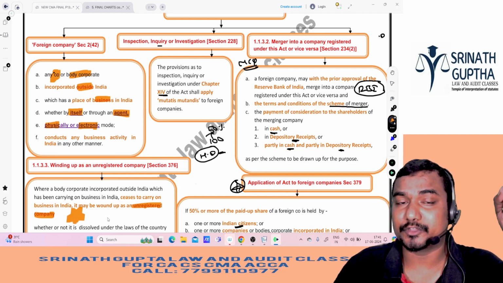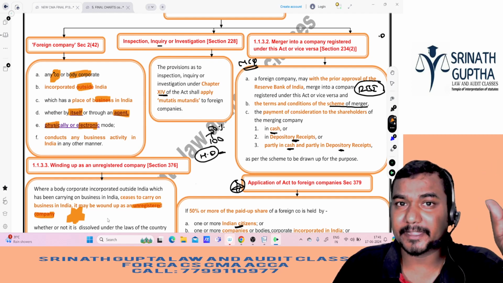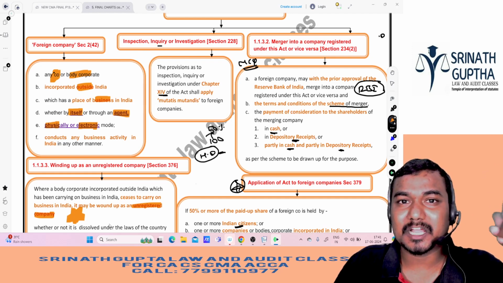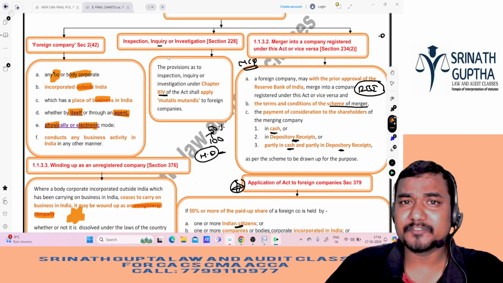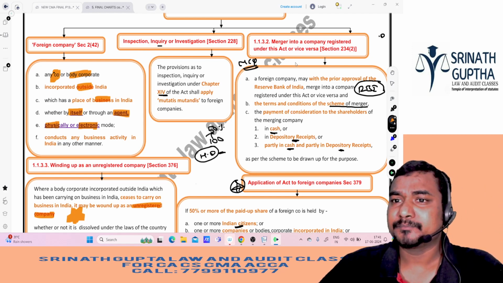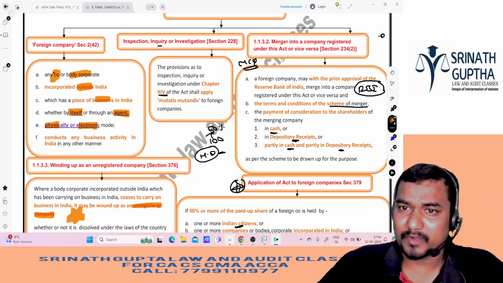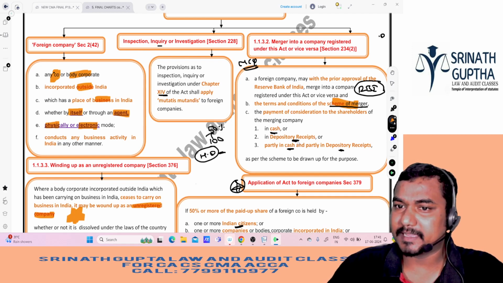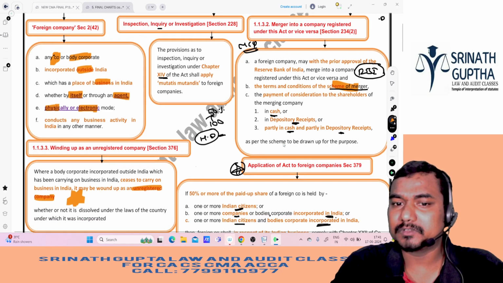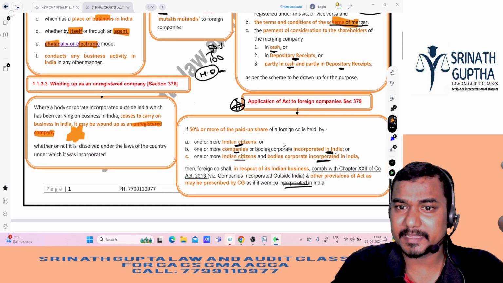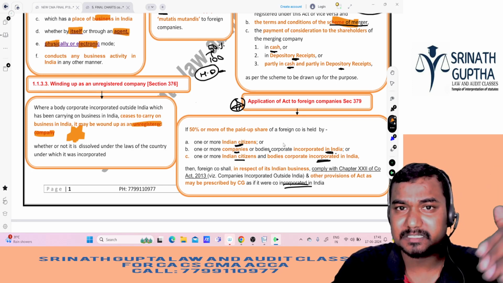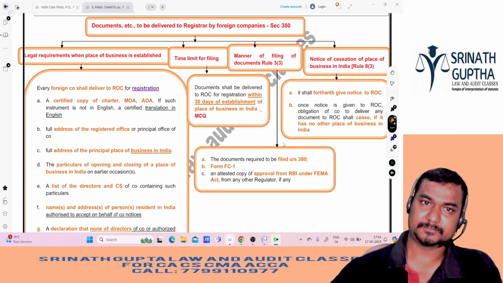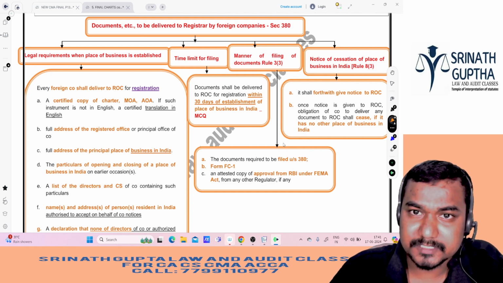You can also be asked in the MCQ how a foreign company can be wound up in India if it ceases to carry on business in India. A, B, C, D. One of the options will be as an unregistered company in India. So investigation provisions will also be applicable to foreign companies, and a foreign company can be merged with an Indian company, vice versa, with approval of the Reserve Bank of India as per the scheme of merger. We can pay in cash or DRs or DRs plus cash also. If more than 50% of the foreign company is held by Indian citizens or Indian companies, Indian citizens and Indian companies, we will apply the provisions of the Companies Act to that foreign company also. Clear na beta? Next, Section 380: documents to be delivered to ROC by foreign companies.